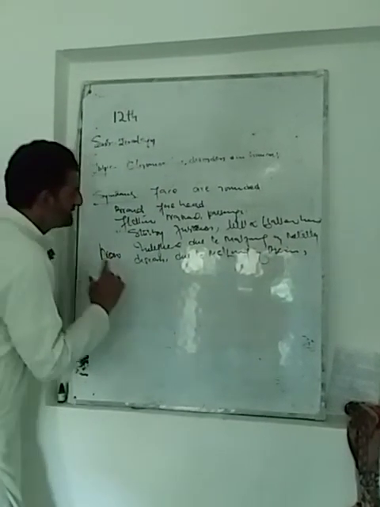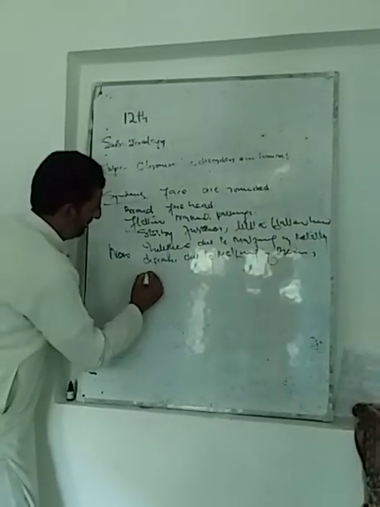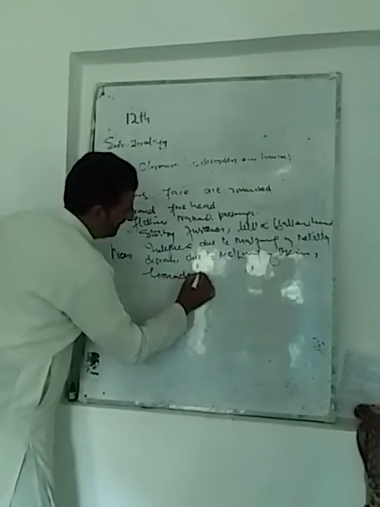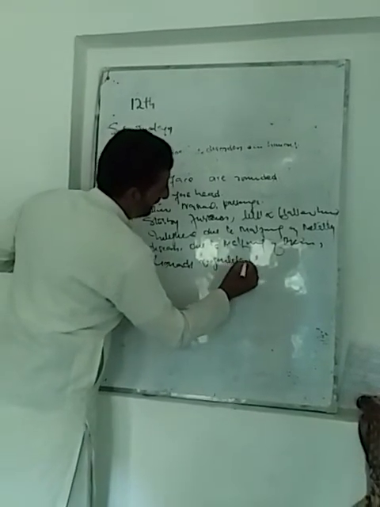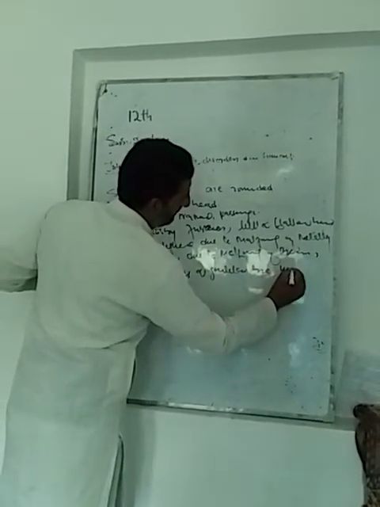And gonads and genitalia are underdeveloped.